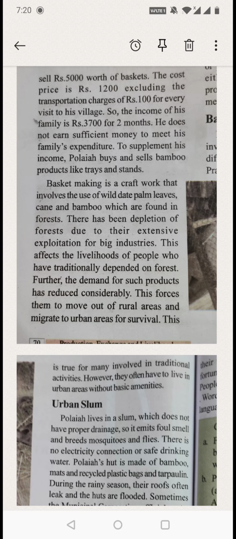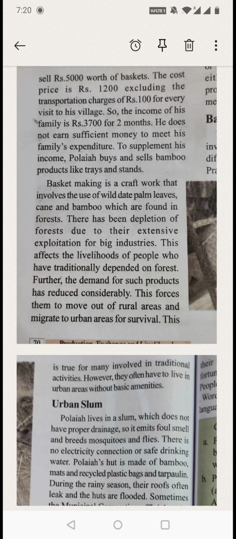He does not earn sufficient money to meet his family expenditure. So he's telling that this 3700 is not sufficient for the family to meet his expenses like buying food, clothes, and other expenses like school fees. It is not sufficient for them to adjust all the amount for all his needs, like what all he needs to buy them.